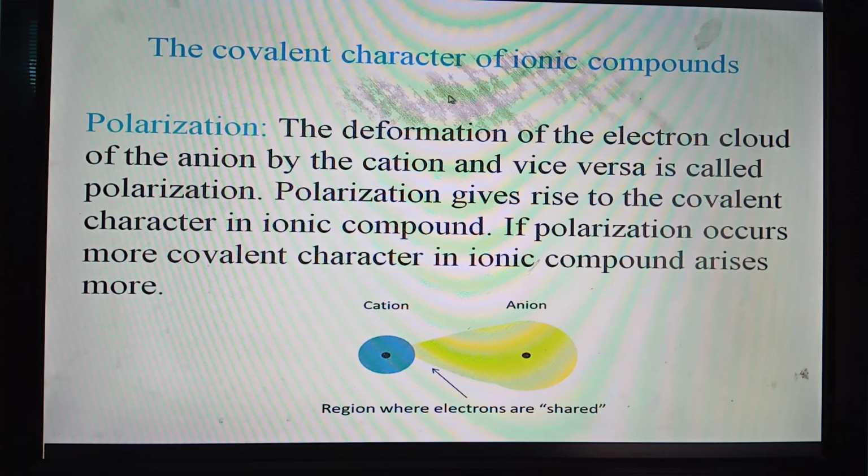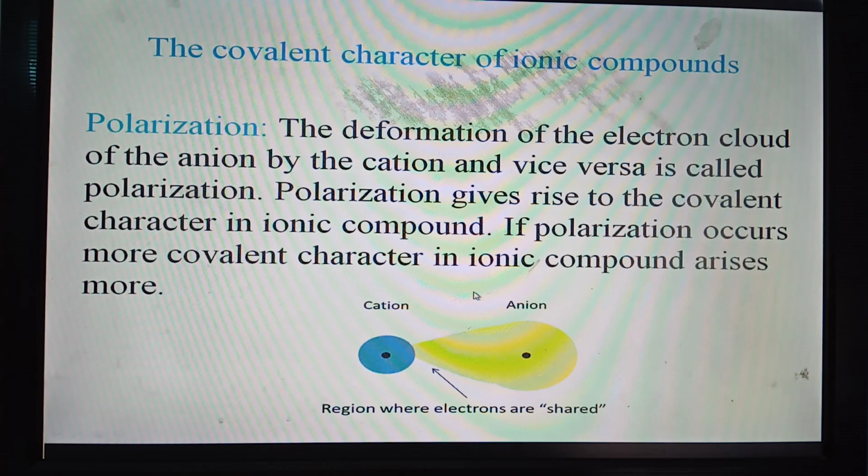The covalent character of ionic compounds. The cause of covalent character of an ionic compound is polarization. Now let us be clear what polarization is. The deformation of the electron cloud of the anion by the cation, and vice versa, is called polarization. You all know that the cation has an electron cloud, and the anion also has an electron cloud. Normally the electron cloud should be spherical since the atoms are spherical. But because of the positive charge on the cation, the electron cloud of the anion becomes deformed.